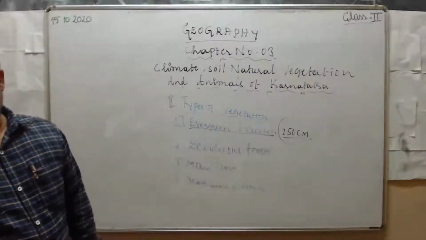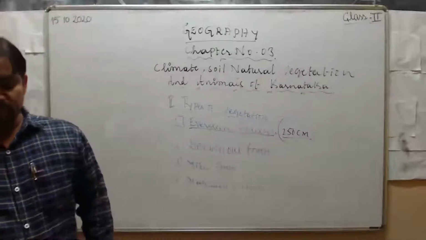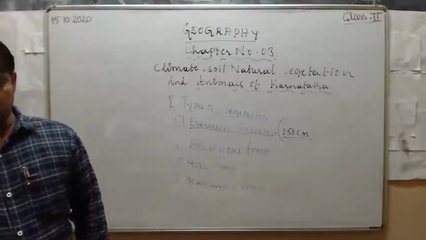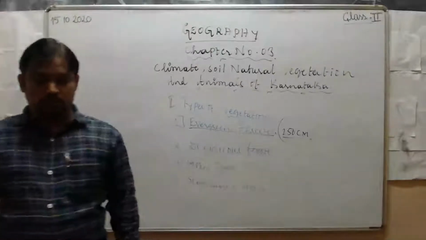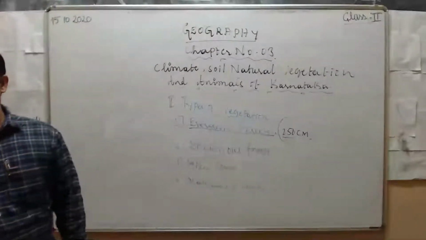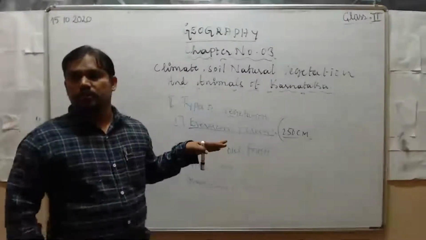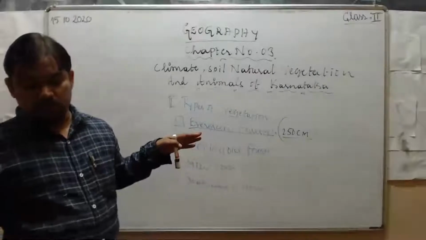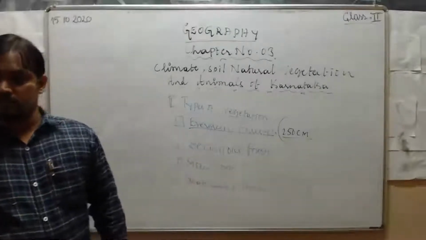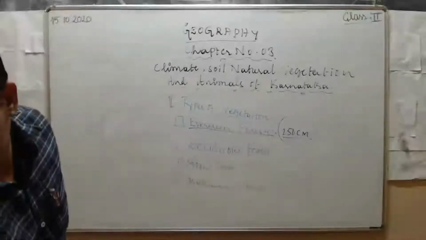Next, this kind of forest can be seen in parts of Uttara Kannada, Dakshina Kannada, Shivamogga, Hassan, Chikmagaluru, Chamarajanagar, and Kodagu districts. In these districts, we get spice products like cinnamon, cardamom, cloves, and medicinal herbs. This is about evergreen forest.